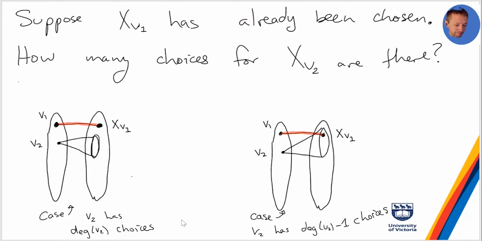But if you think about our tight example, so imagine just K_{d,d}. In our tight example, suppose not components of K_{d,d}, but just a single K_{d,d}, when I choose the first one, it always affects the choice of the second one. So in our tight example, we're always in this case, right? So we want to be able to exploit this case, actually.